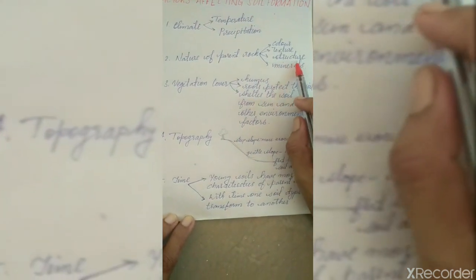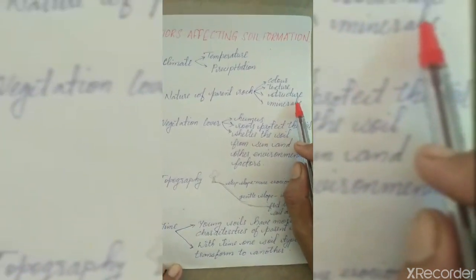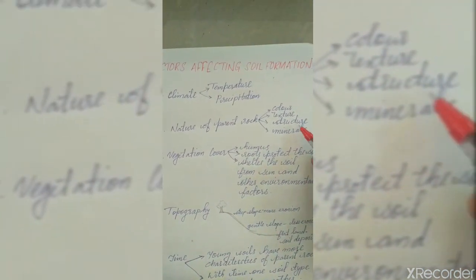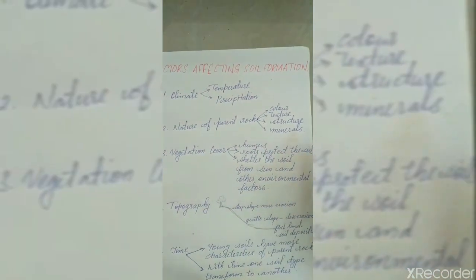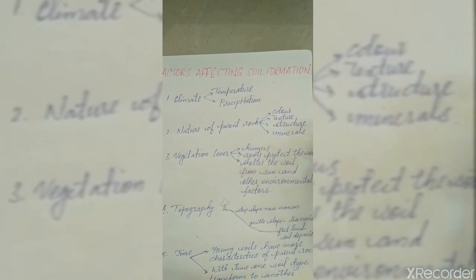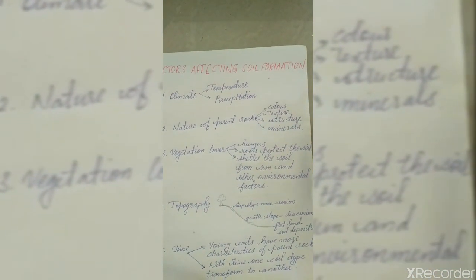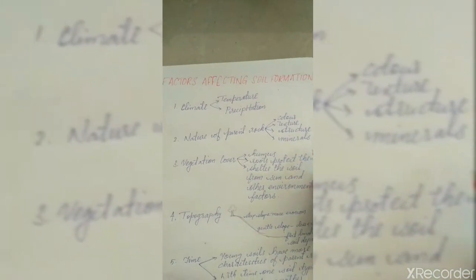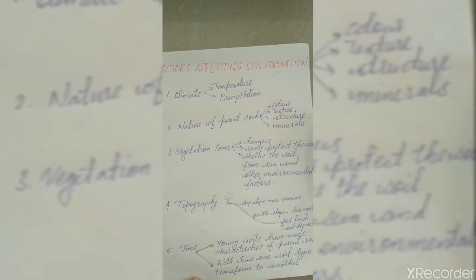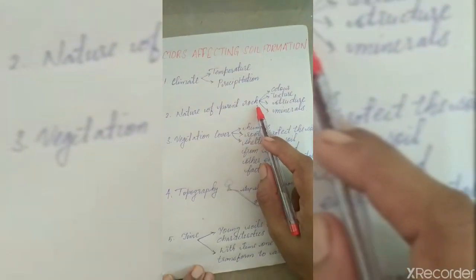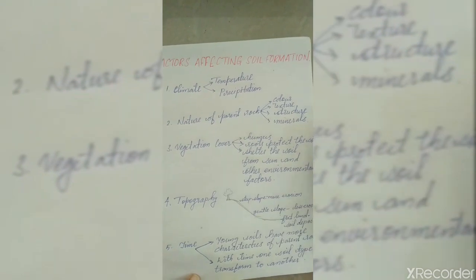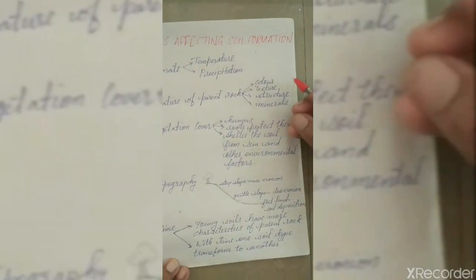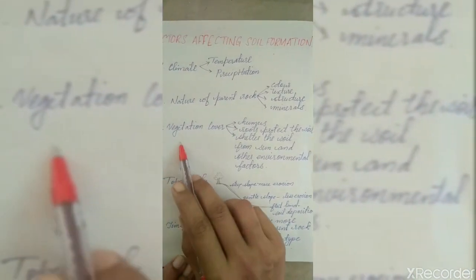Then the structure of the rocks, the crystalline structure and granular structure of the soil particles, also depends on the parent rock. The minerals, the presence of iron, aluminum, phosphorus, and potassium, are all related to the nature of the parent rock. Different rocks disintegrate to produce different types of soil having different minerals.